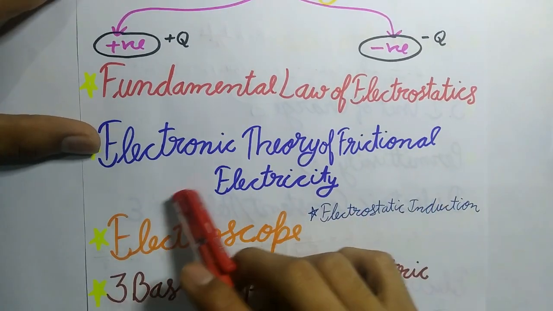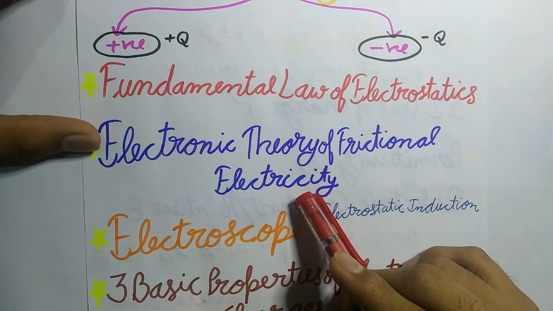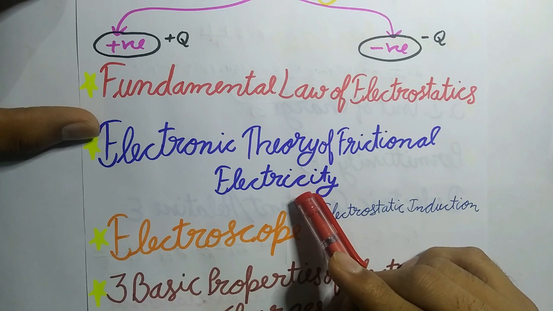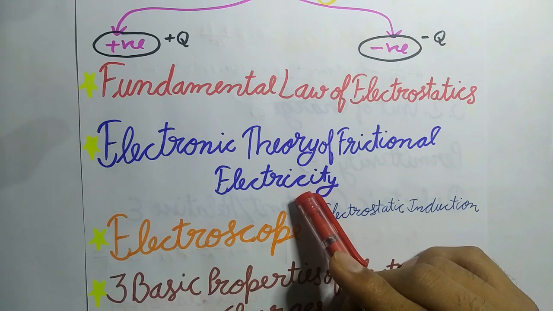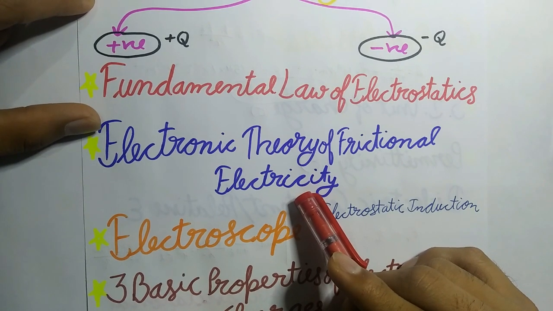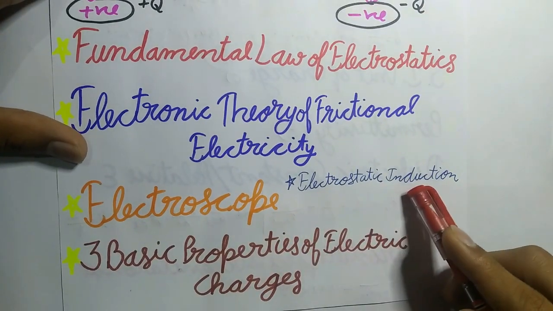Now, electronic theory of frictional electricity. During rubbing, electrons are transferred from one object to another. The object with excess of electrons develops a negative charge, while the object with deficient of electrons develops a positive charge. Now, let's understand electrostatic induction.